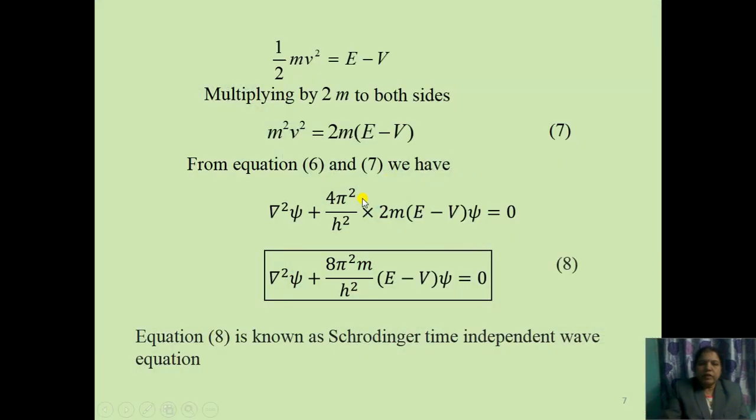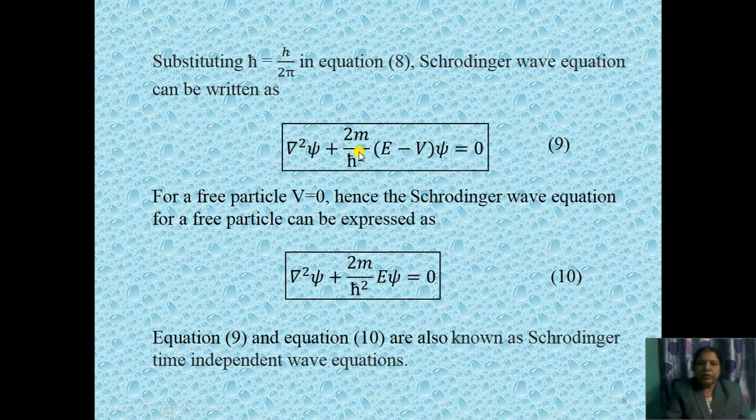Equation 8 is this, h upon 2 pi equal to h bar. H upon 2 pi equal to h bar means h bar square equal to what? H square upon 4 pi square. Only 2 remains here and h bar square goes to the denominator, 2m upon h bar square into E minus V into psi equal to 0. This is also known as Schrodinger time independent wave equation.